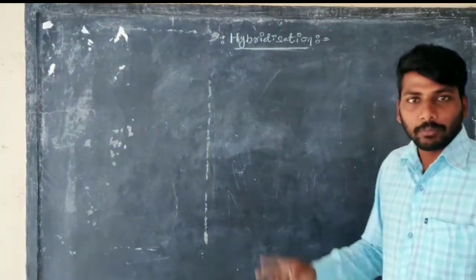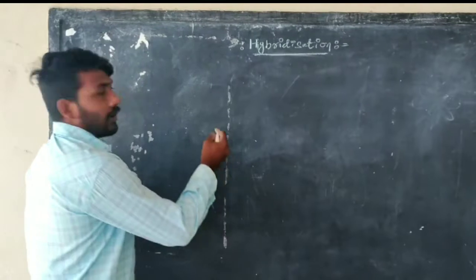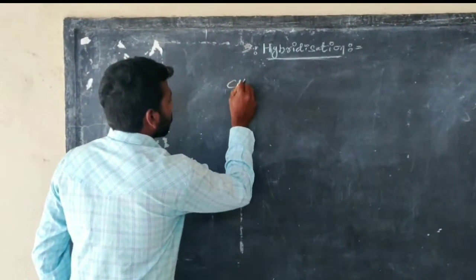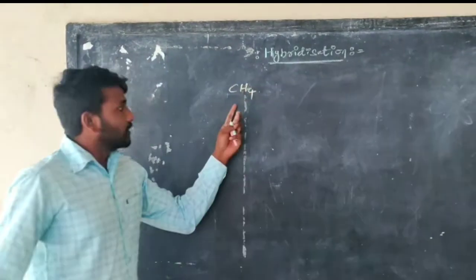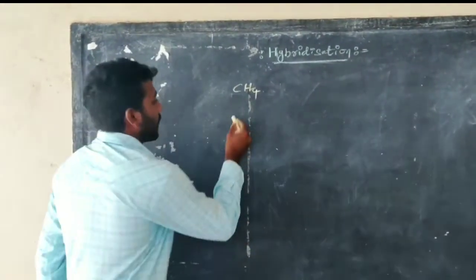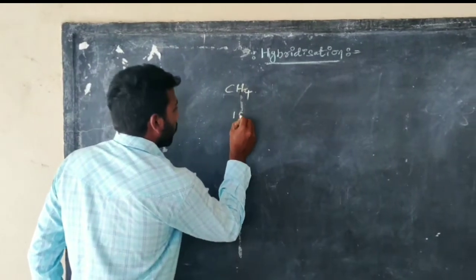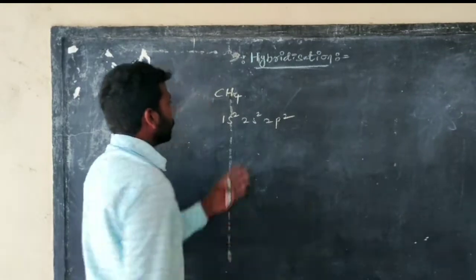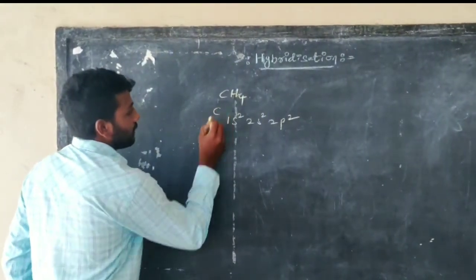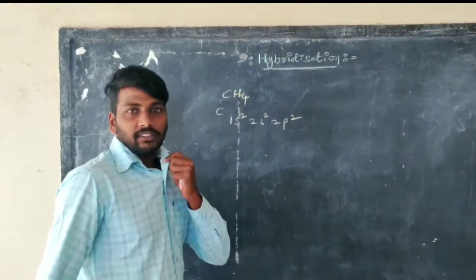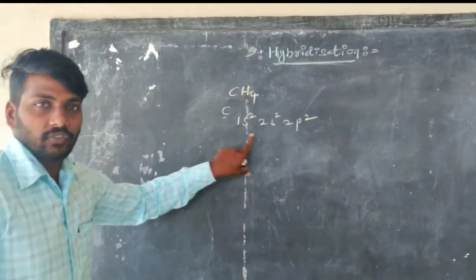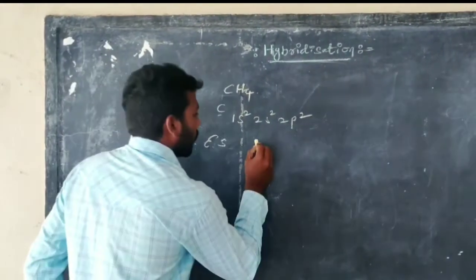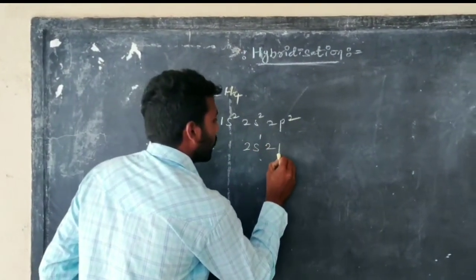So we have an example: the methane molecule. The central atom is the carbon atom. The carbon atom's electron configuration is 1s2, 2s2, 2p2. This is the ground state electron configuration. The excited state electron configuration is 2s1, 2p3.